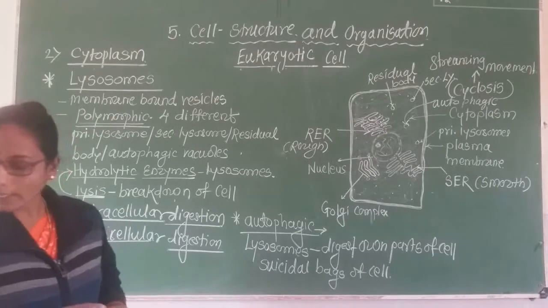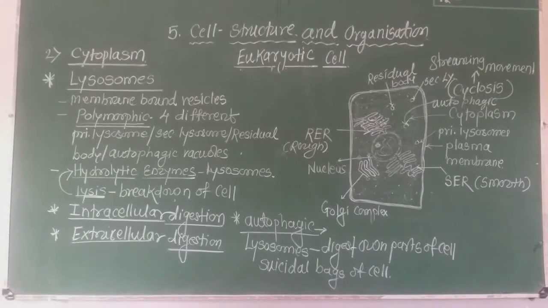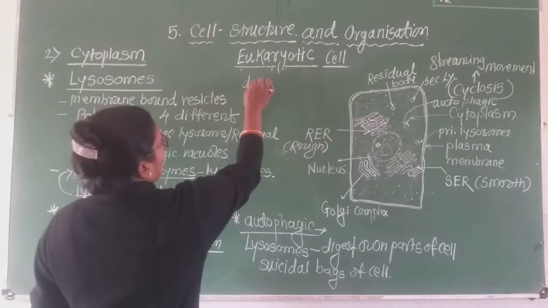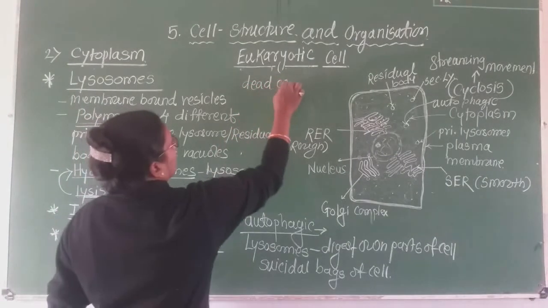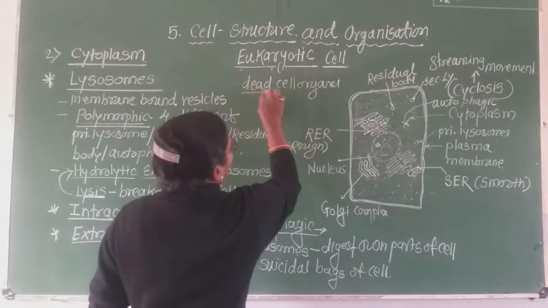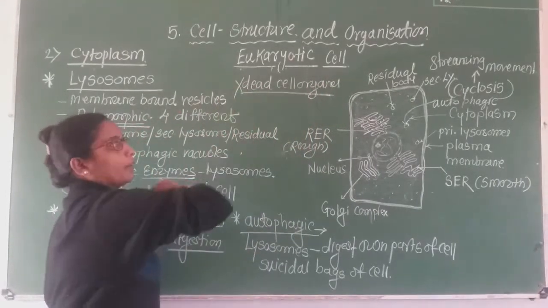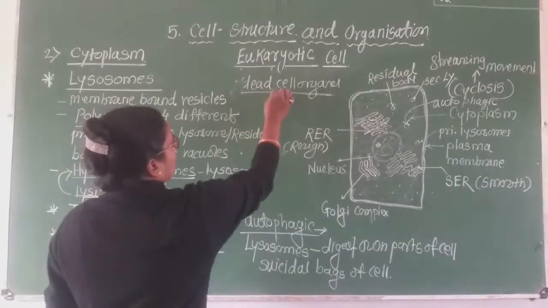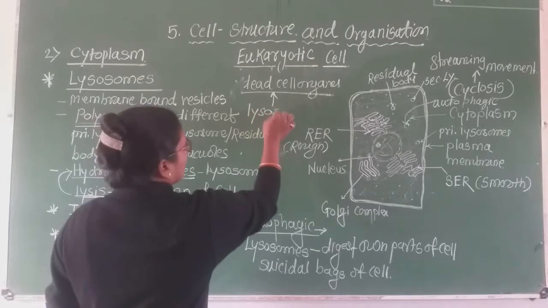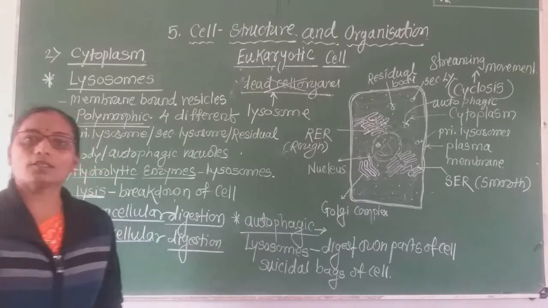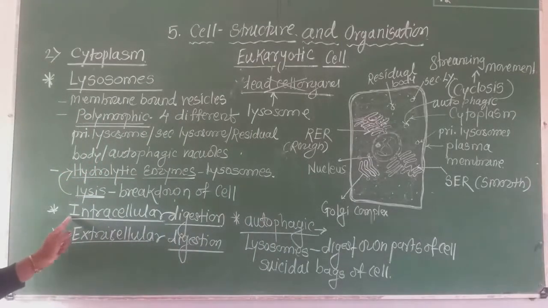Sometimes inside the cell, the dead parts of the cell or inactive cell organelles are digested by the lysosome. The lysosome goes there and releases the hydrolytic enzyme and digests this content. This type of digestion is called intracellular digestion.